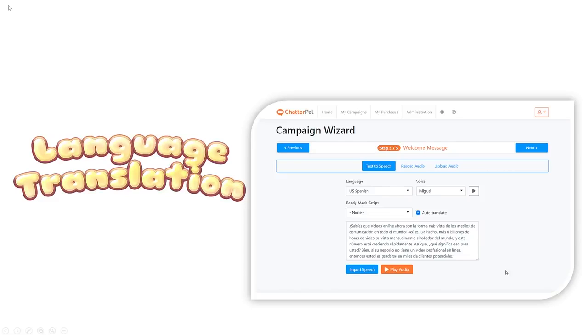On top of that, it also comes with built-in language translation, which means, let's say you wanted to take an existing avatar and translate it into a different language like Spanish, Portuguese, German, and so on. You can do that straight from within the app itself using the auto translate feature that is built in.